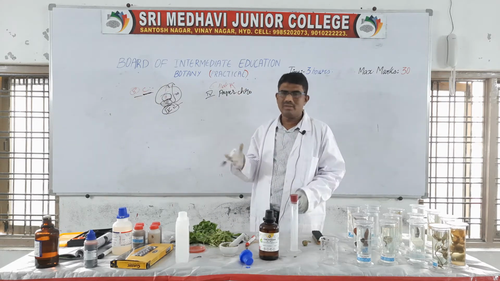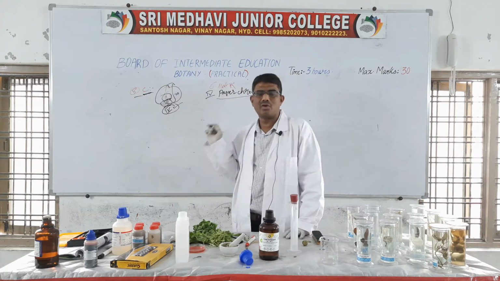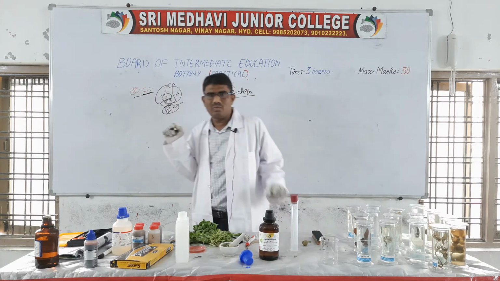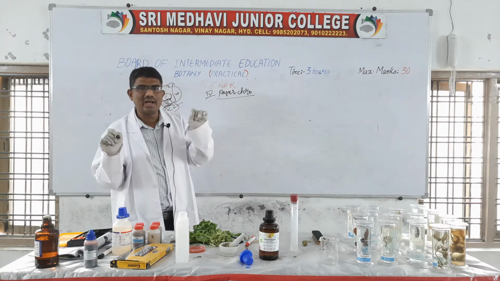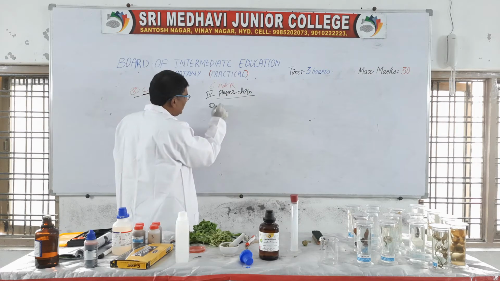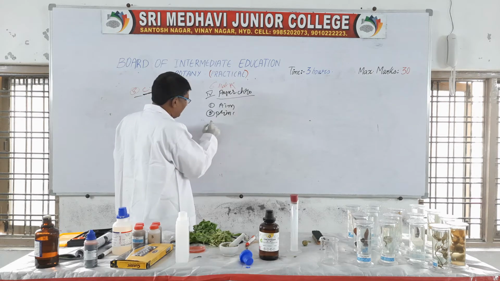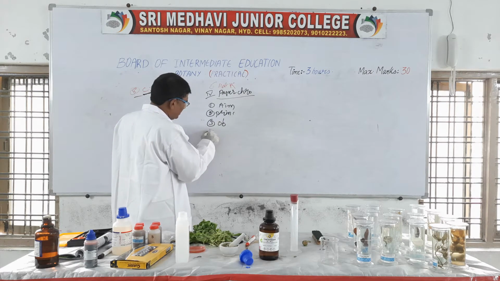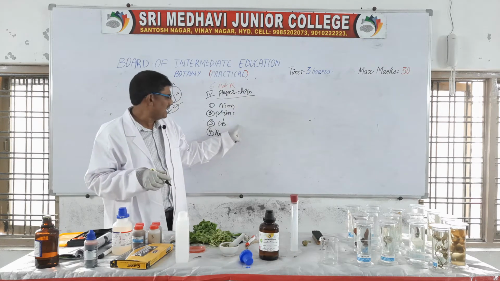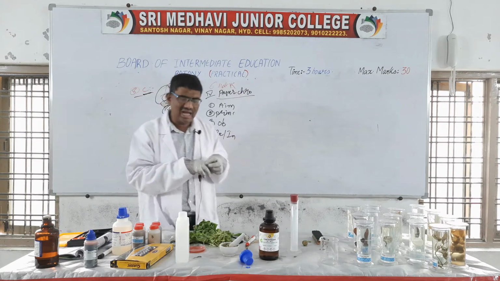We don't know what will come, but in the physiology experiment, the 4th experiment, paper chromatography, is compulsory. You must read this experiment. First I will explain what you have to write, then how to do the experiment. What we have to write: first aim, second principle, third observation, and last result or inference.